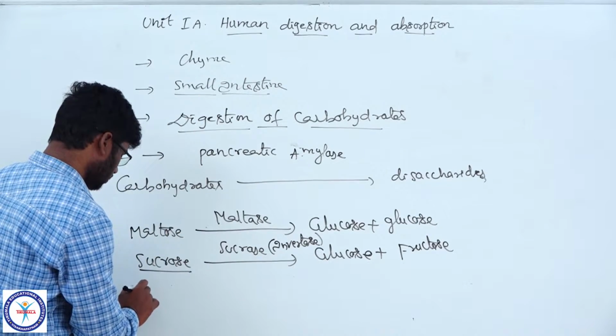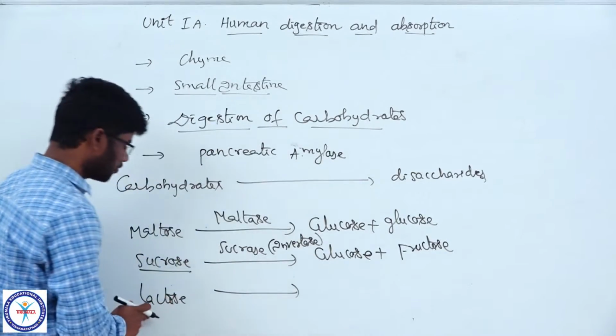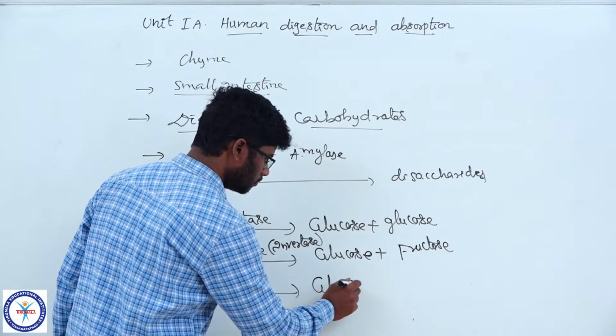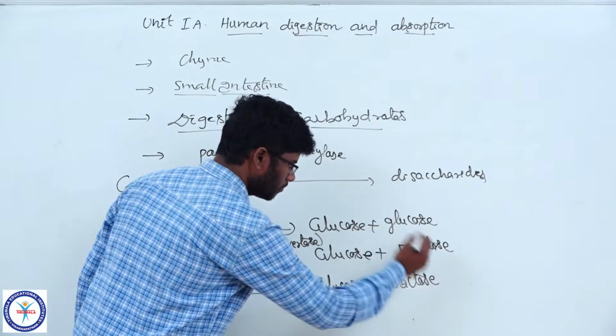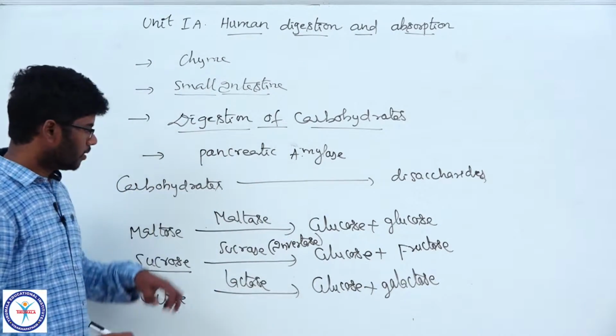And come to the last one, lactose. Lactose is the milk sugar. It is converted into glucose plus galactose by lactase enzyme.